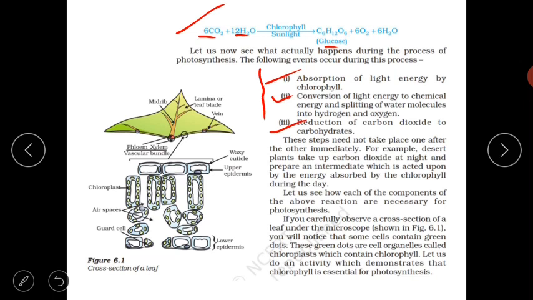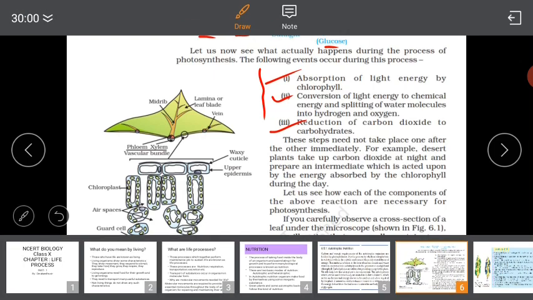Here two byproducts are produced, oxygen and H2O. Six molecules of oxygen are released into the atmosphere, and 6 molecules of H2O are produced during this photosynthesis process. This is the oxygen which we take. But what is the source of this oxygen and H2O?